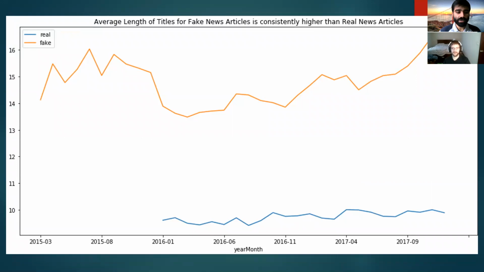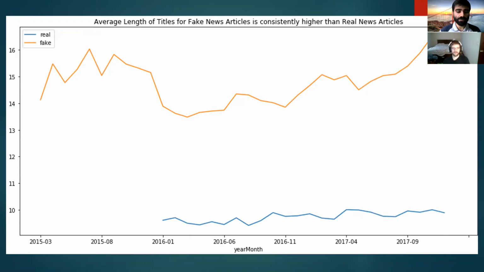Something that did stand out, and something we found was of great value, was that the length of these titles was a lot higher. Fake news articles tend to be a lot more variable in length in terms of the titles, and also a little longer.